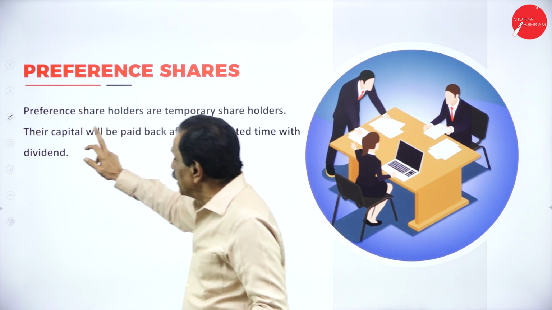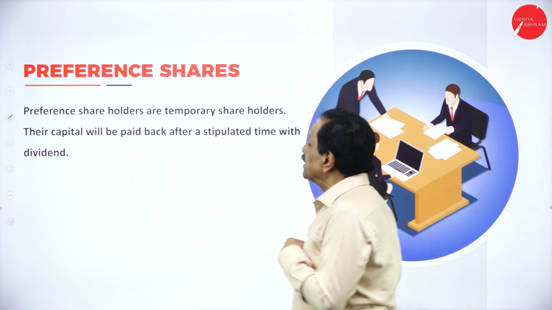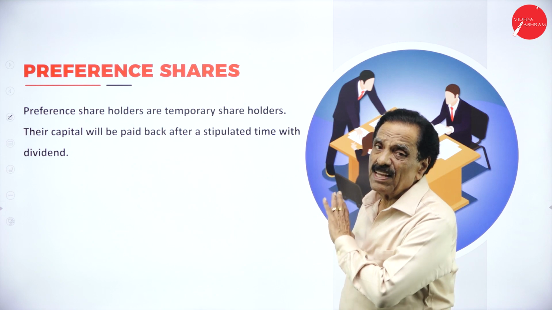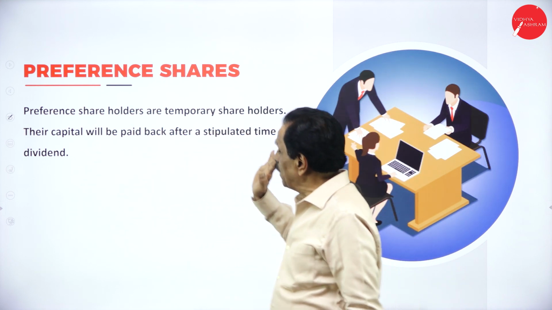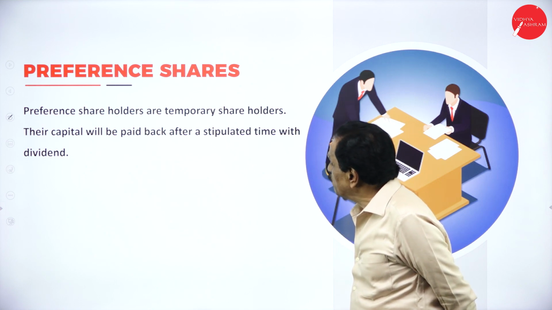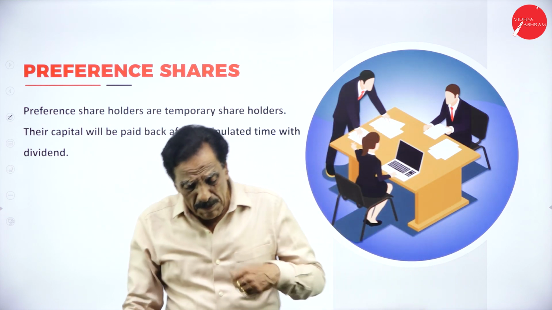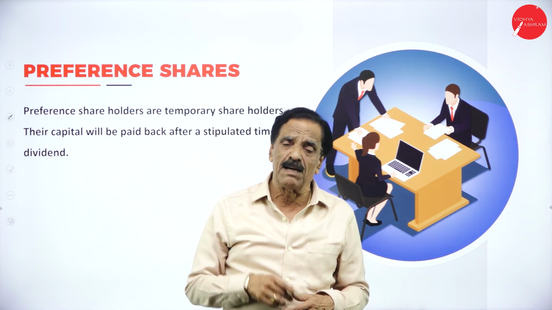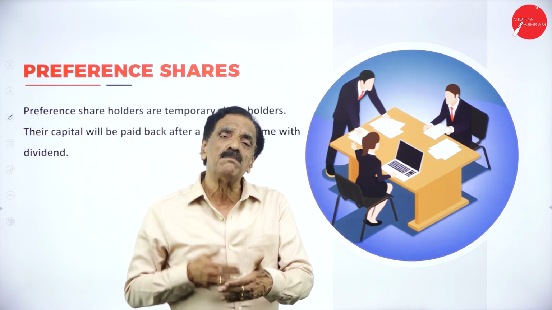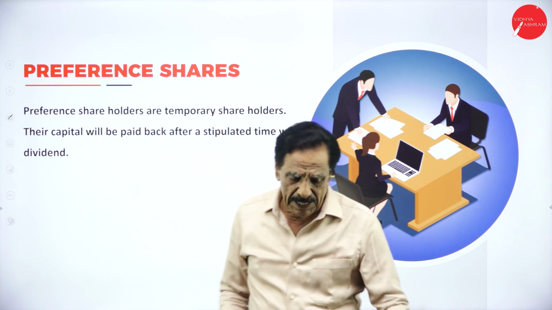What do you mean by preference shareholders are temporary shareholders? They are not permanent shareholders. Their capital will be paid back after a stipulated time with a dividend. It may be 2 years or it may be 3 years. After a stipulated time, the money will be paid back, the capital will be paid back with the dividend.